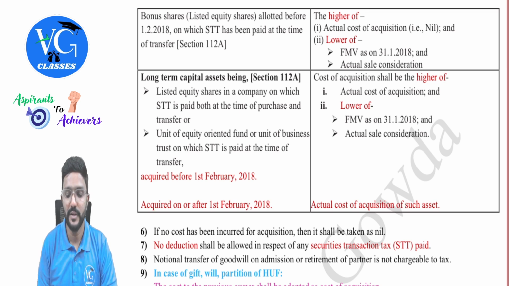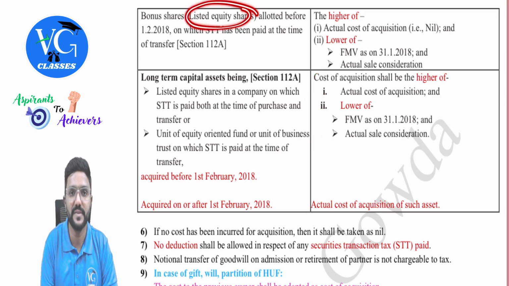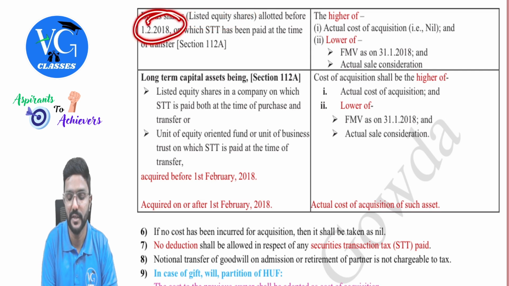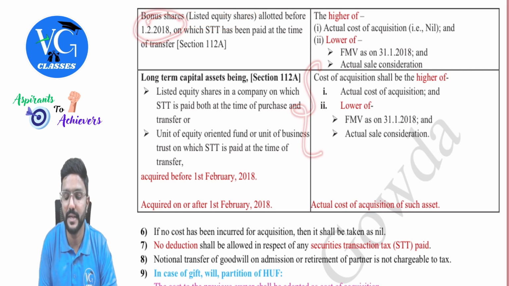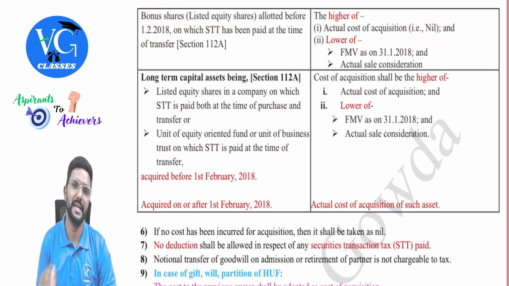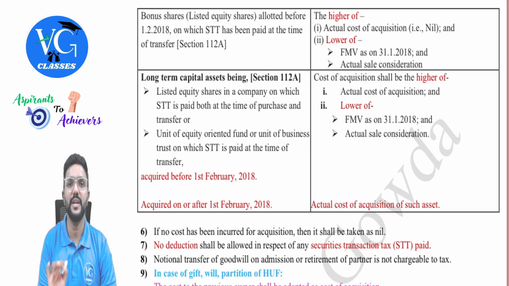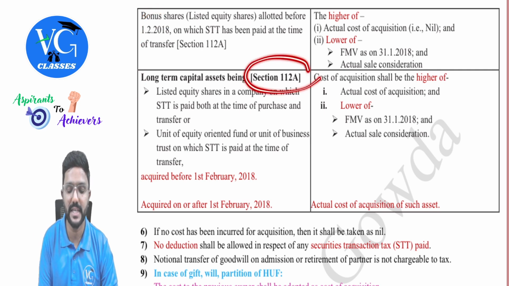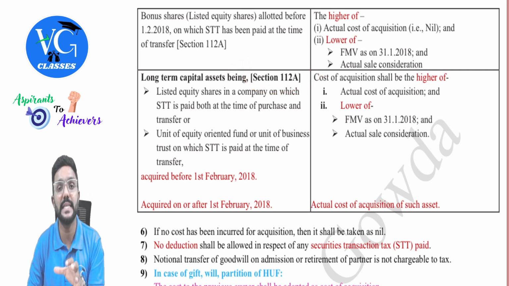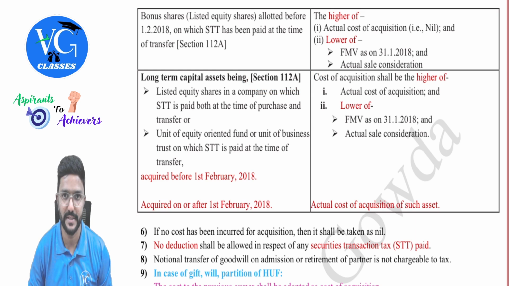So please be careful. Same provision would be applicable only if it is a listed equity share which is allotted as bonus shares before 1st February 2018. Same provision, but in that case, if it is a bonus share, actual cost would be what? Nil, guys. It would be nil. And this calculation, whatever I have given here, is applicable only for LEFT, which is covered under section 112A and purchased before 1st February 2018, guys.